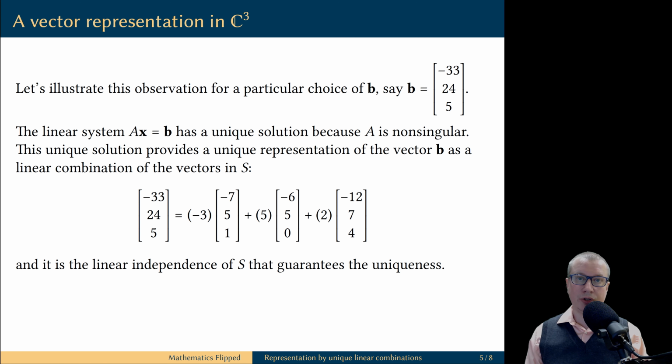For example, you can reduce the augmented matrix, or you can find the inverse of the coefficient matrix. But in any case, you will arrive at the same unique solution to this linear system.